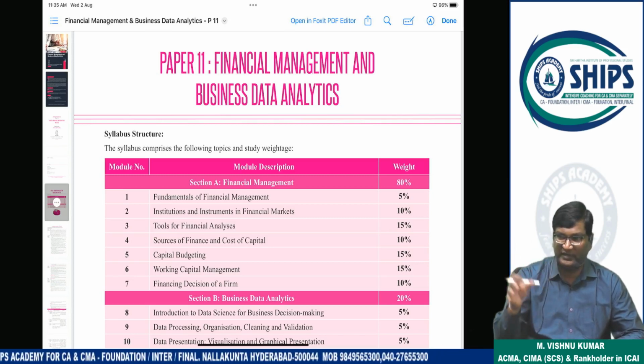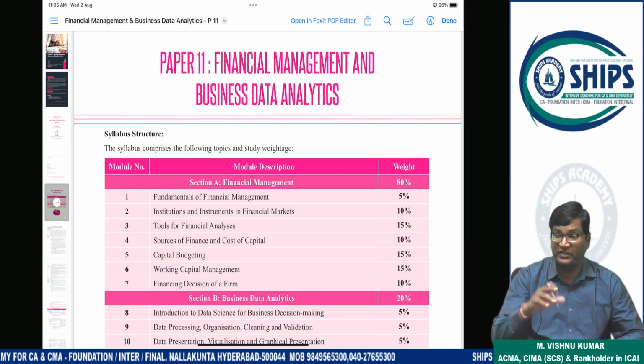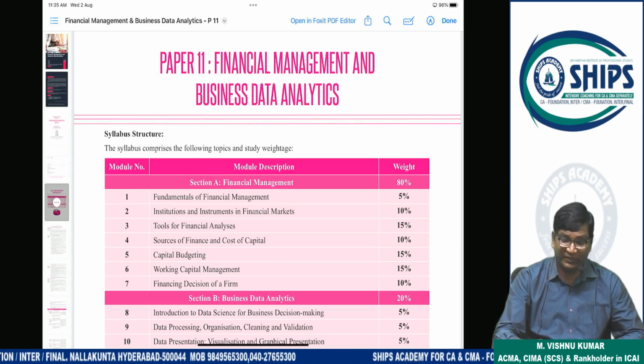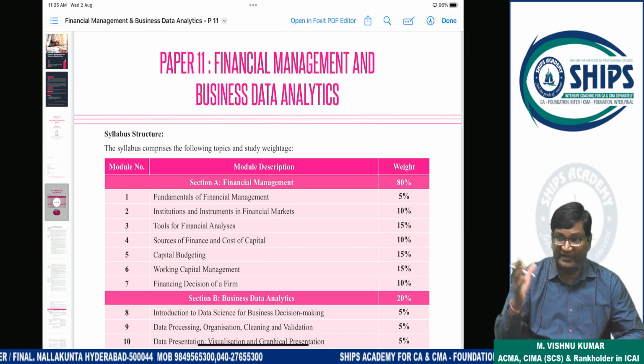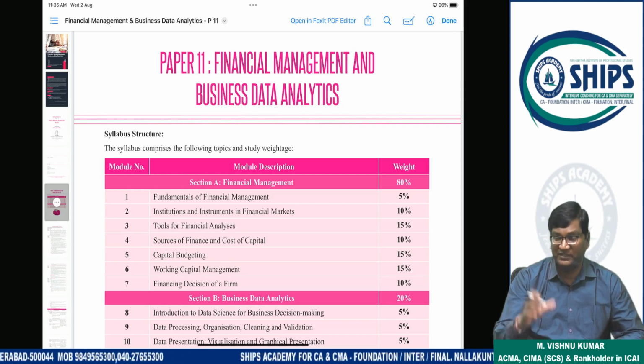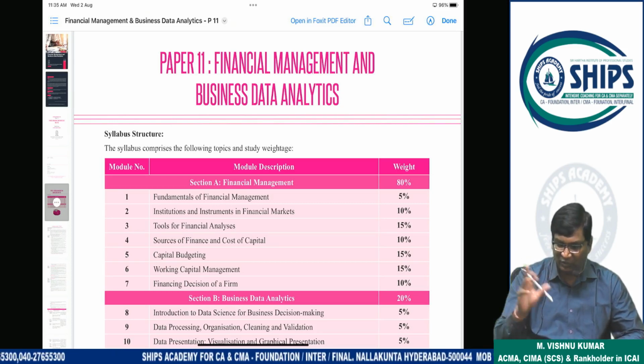Clear? For these two activities, what are the different types of tools they will use? That will be part of your syllabus, like financial statement analysis. Financial statement analysis is one of the tools. Is the company doing better or not?